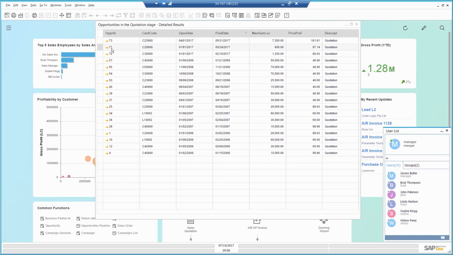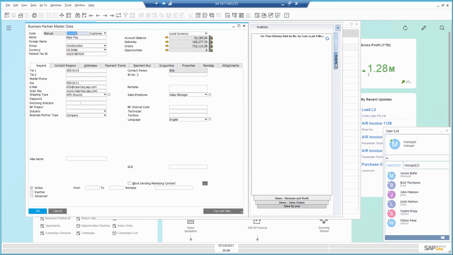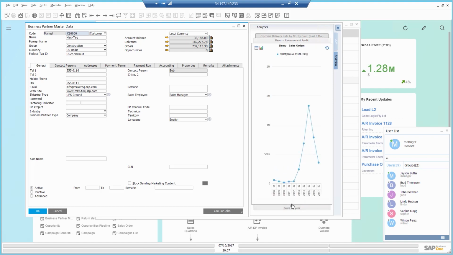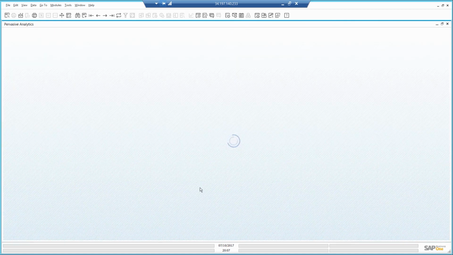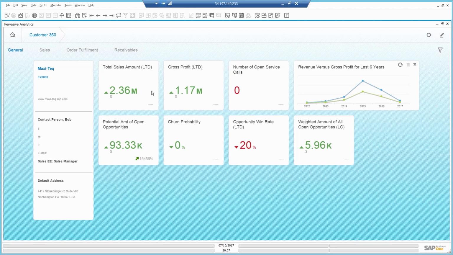Looking at this opportunity, I can drill down to see the customer master data. In the Analytics tab, I can see specific dashboards that are filtered for this customer, such as on-time delivery analysis, revenue and profit analysis. I see he's ordering from me a lot in the past couple of years. I want to learn more about this customer, so I open the Customer 360 dashboard. Here, I can see indeed this is a loyal and profitable customer with a churn probability of 0%.